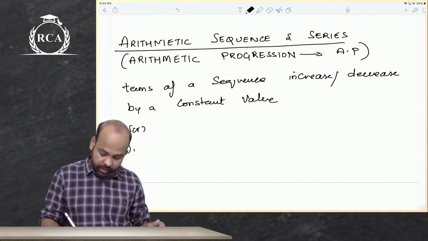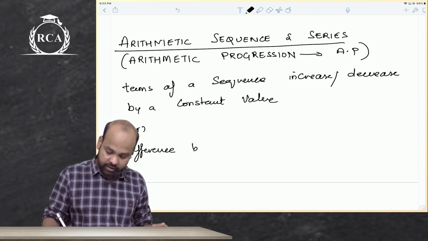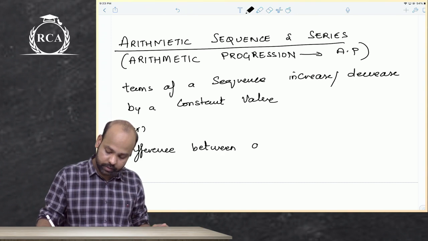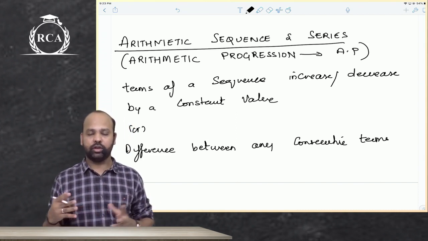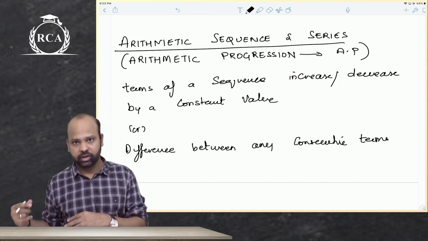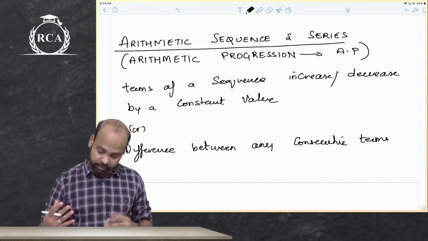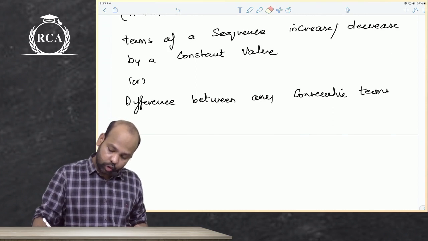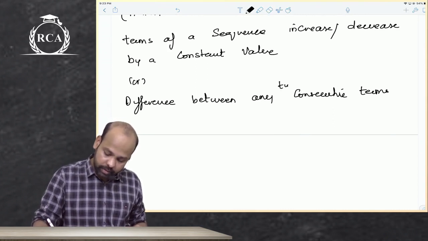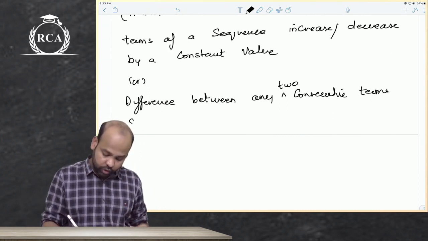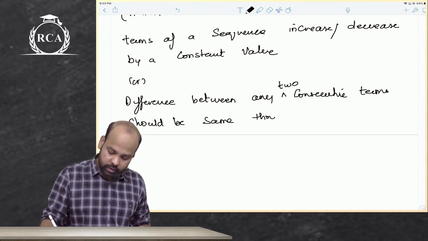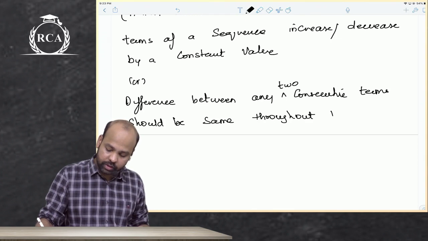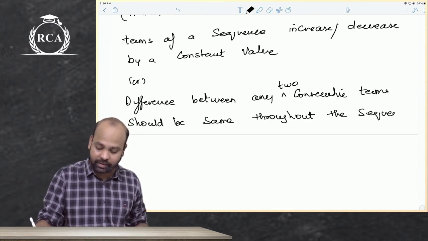Or, the difference between any two consecutive terms. Consecutive terms, what does that mean, guys? Second term, third term, right next to each other. Third term, fourth term, fifth term, sixth term. These are two consecutive terms. So the difference between any two consecutive terms should be the same throughout the sequence. Only then it will be termed as an arithmetic sequence.